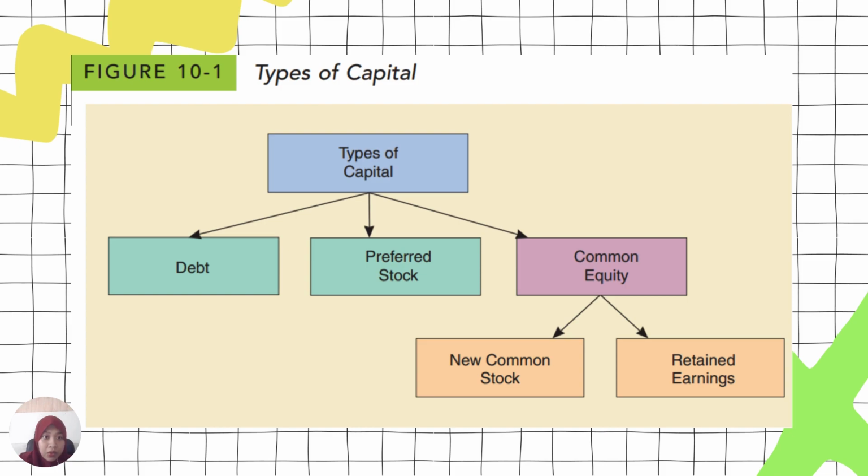This figure 10.1 shows the types of capital firms use. Debt is typically raised by issuing bonds or borrowing money from a financial institution such as a bank. Some companies also finance with preferred stock. The third type of capital is called common equity. It is provided by the company's common stockholders or shareholders, and it is raised in two ways: new common stock and retained earnings.